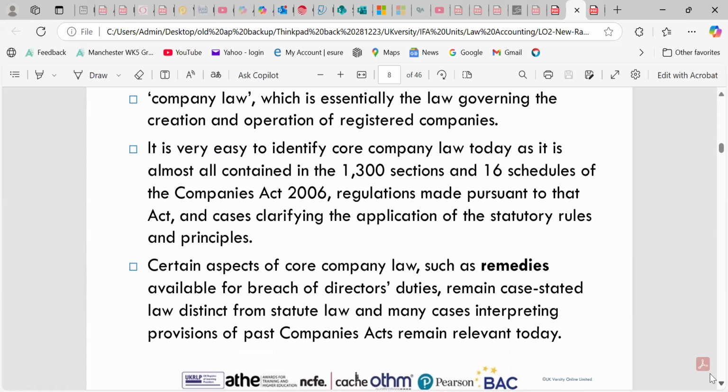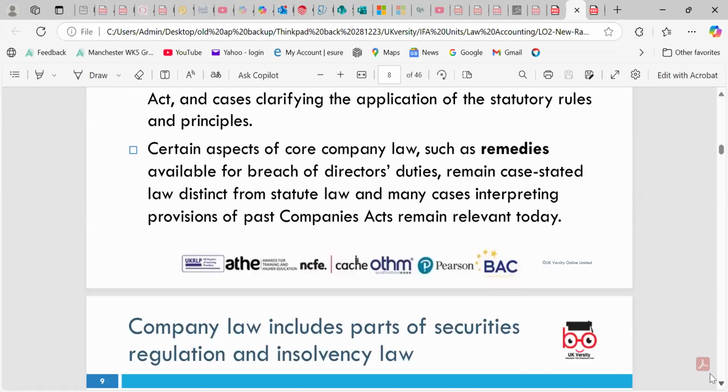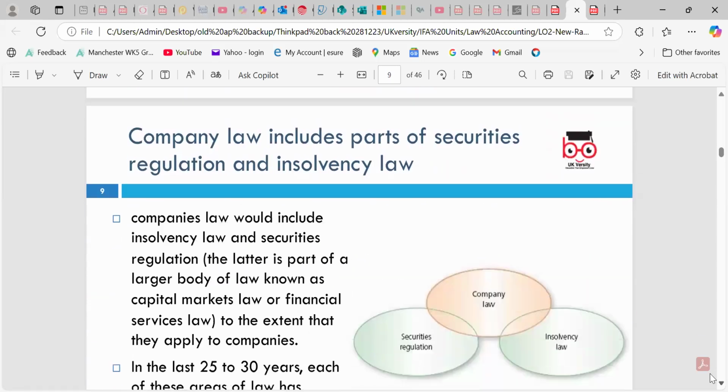We have to look around company law, which is essential. It is the law governing the creation and operation of the registered company. We can look around different sections of the company law. We have 16 schedules and 1300 sections according to the Companies Act 2006, with legal amendments and new sections carrying on. So we can carry on exploring those, such as the remedies available for breach of directors' duties. That's why insurance is one of the important elements when you look at the company.